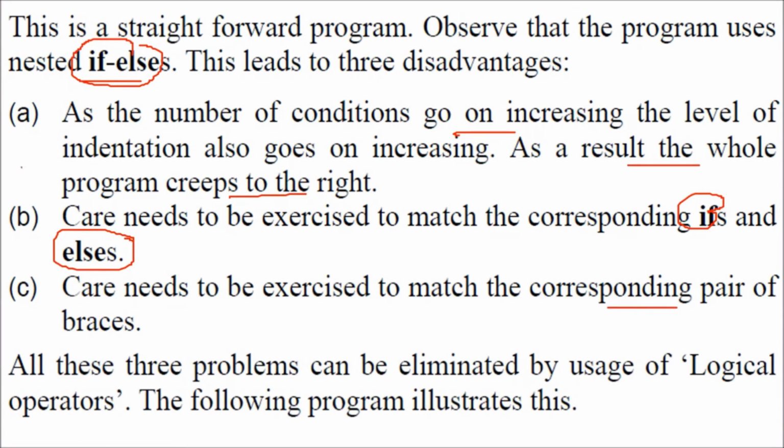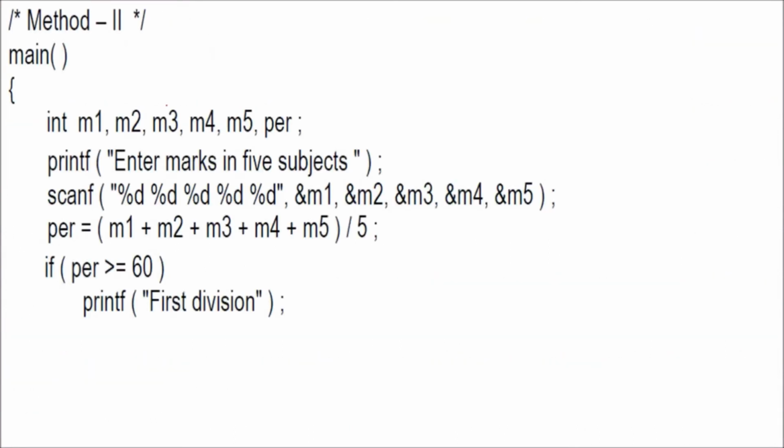All these problems can be eliminated if we use the logical operator. Let us see the same program using the logical operator. How? Same thing we have done, taking M1 to M5 and entering these values and finding the PER, that is the percentage, adding the marks and dividing it by 5. Now, if the percentage is greater than 60, we say first division. But now the second one, we know 50 to 59, we have to take a range.